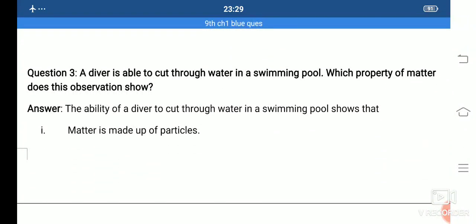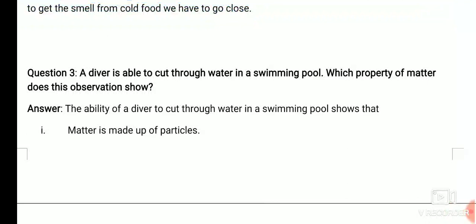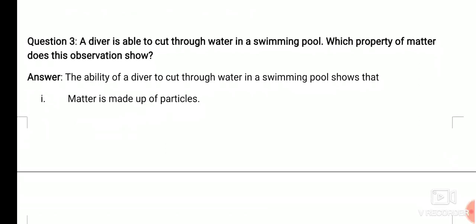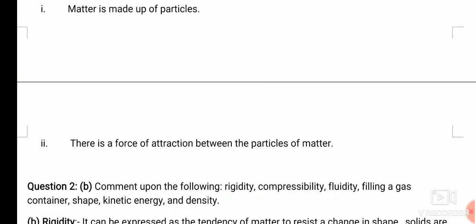Moving to the next question: a diver is able to cut through water in a swimming pool. Which property of matter does this observation show? This observation shows matter is made up of particles, and there is a force of attraction between the particles. Also, the particles of matter have space between them. Why? Because when the diver cuts the water, there is some space, and after cutting, the water molecules rejoin. So we can say the force of attraction between the particles exists.